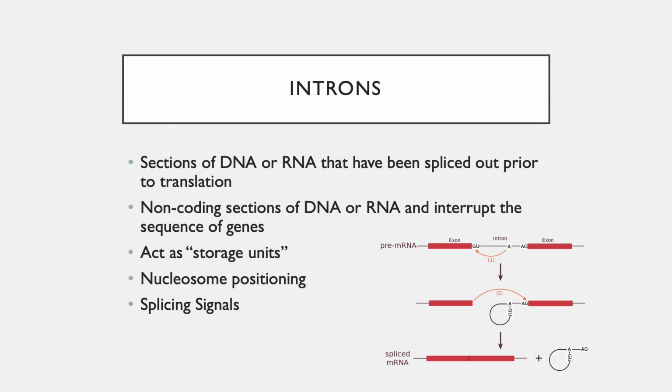They can also control the DNA accessibility through a process called nucleosome positioning, which tells where the nucleosomes are with respect to the DNA sequence. Introns also contain splicing signals, which can enhance RNA polymerase II initiation, stimulating transcription. Introns are a good example of regulating gene expression without acting as a binding site for transcription factors. All of these transcriptional regulator proteins play an important role in gene expression.